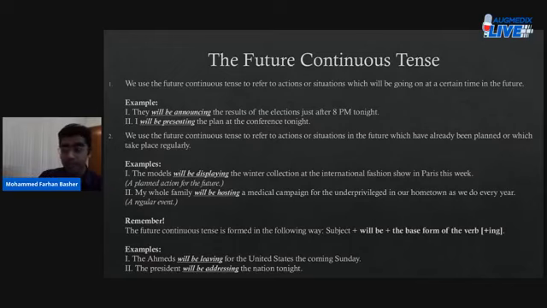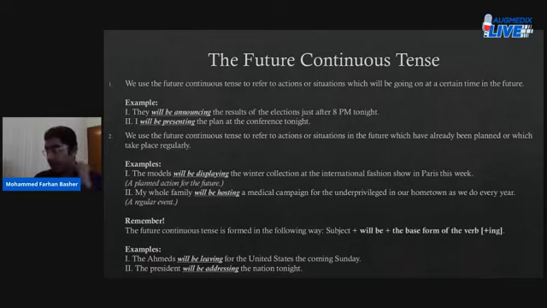So you say, like in example number 2 under rule number 2, my whole family will be hosting a medical campaign for the underprivileged in our hometown as we do every year, a regular event, right? Now remember, the future continuous tense is formed in the following way. First, you put your subject, then you put will be or shall be, and then you put the base form of the verb and add ing with it.